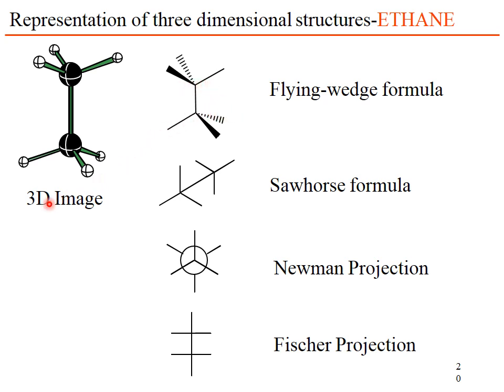For one molecule, just like ethane, it can have a flying wedge formula, the Sawhorse formula, and the Newman projection. Projection means one compound can have different structures. That is why these are called conformations. Usually Newman and Sawhorse formulas are used to distinguish between conformational isomerism.